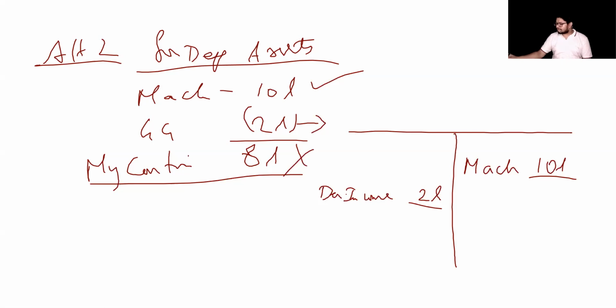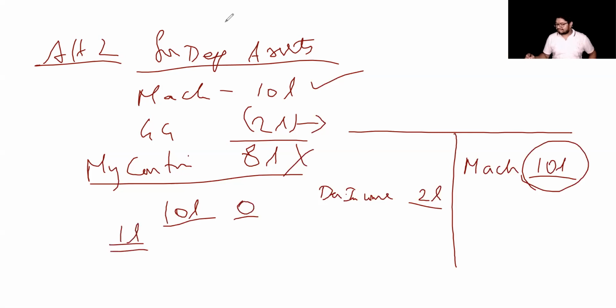Depreciation would be charged on 10 lakhs over the life of the asset. Say the asset life is 10 years, and the residual value at the end of the life is 0. In such case, what would be my depreciation? It is going to be 1 lakh every year, and I follow SLM, straight line method of depreciation. So 1 lakh would be the amount of depreciation for me each year for 10 years.